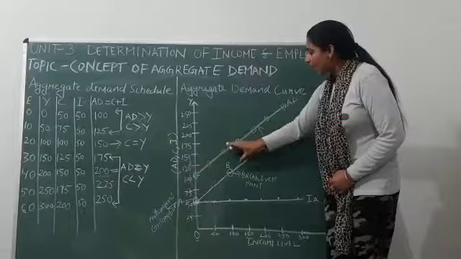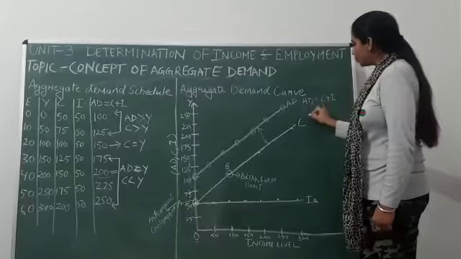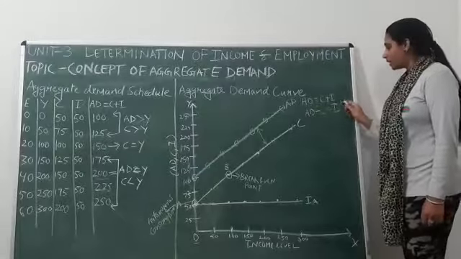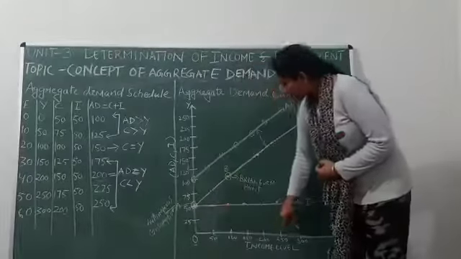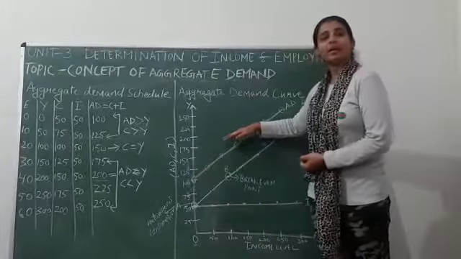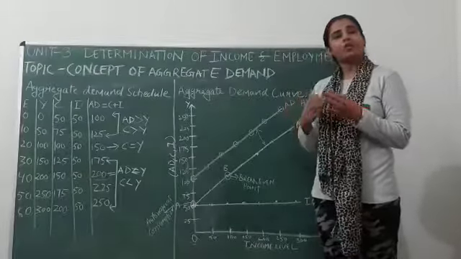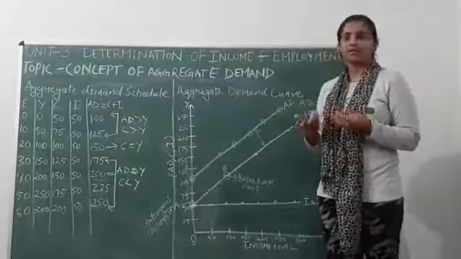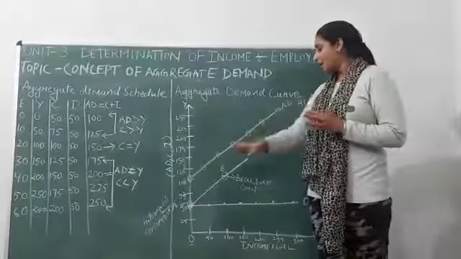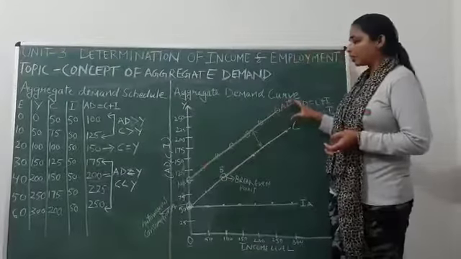Right. Now what is the gap between them? We know AD is equal to C plus I. So if we want to see the gap between both, the gap is equal to investment. We know investment is 50 only. So that is why this gap will remain constant between the consumption curve and the aggregate demand curve. So if there is a question, do C and AD always go parallel? Your answer should be yes. Why? Because the gap between the two is autonomous investment, and autonomous investment will remain the same at all levels of income. So that is why C and AD will always remain parallel to each other.